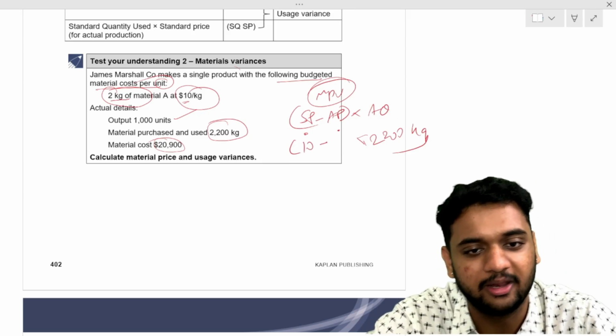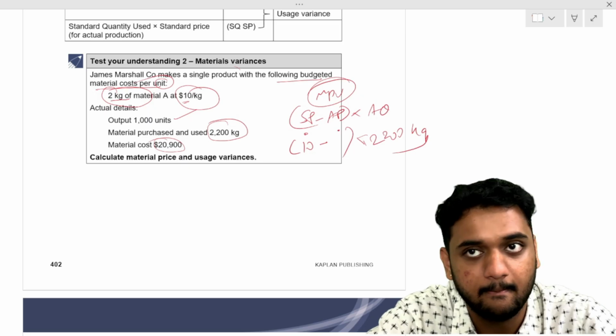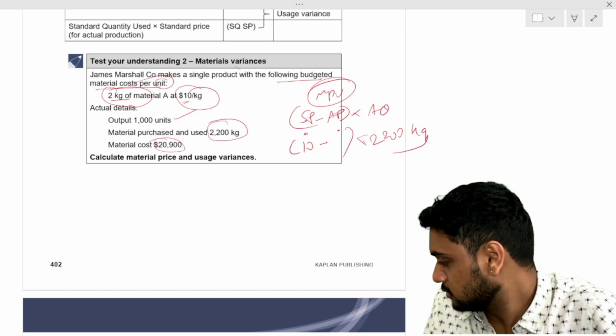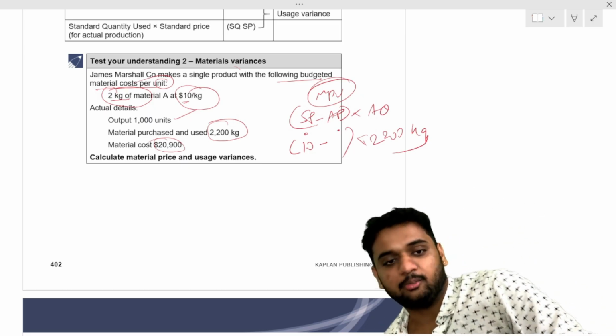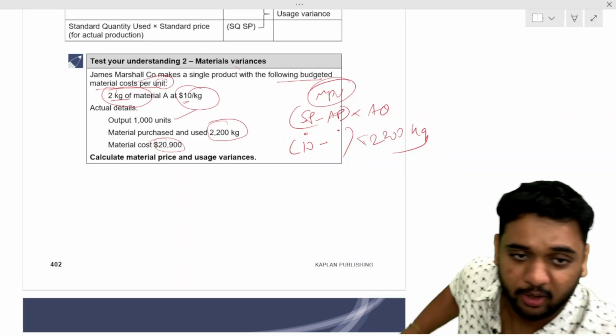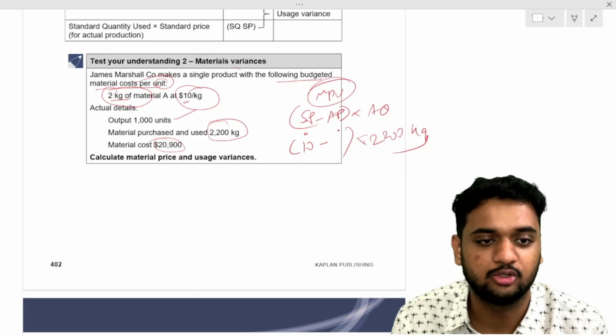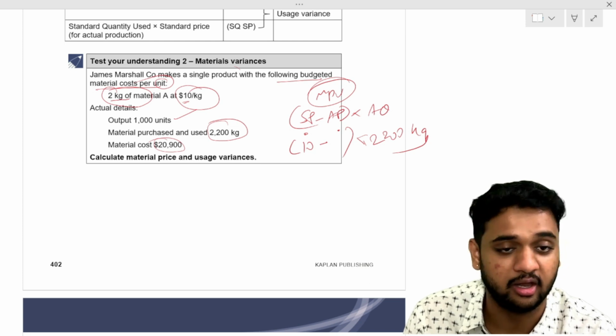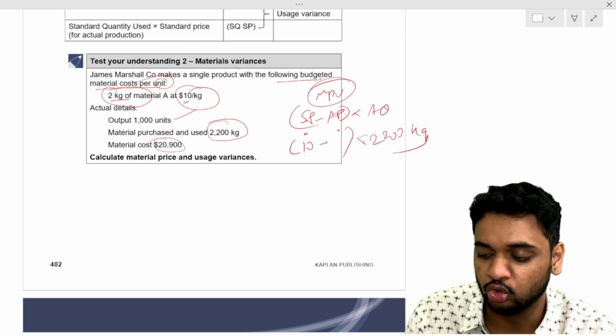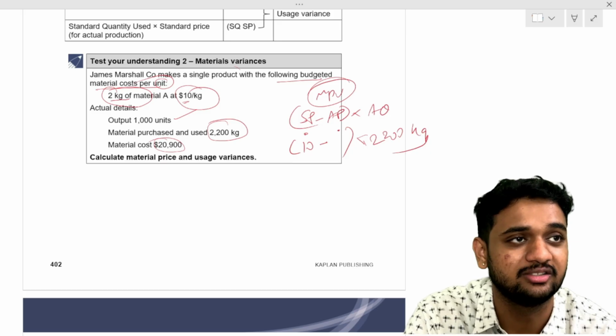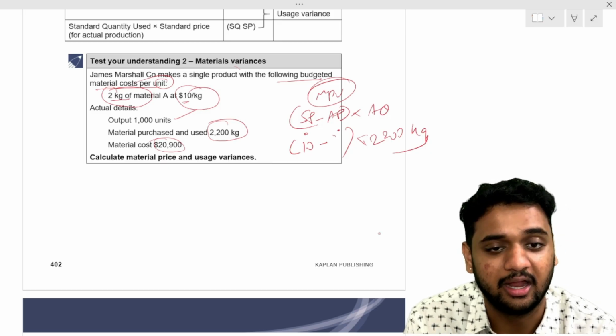Minus, what is the actual price per kg? First we calculate: 9.5. How did we get 9.5? Total actual cost for material is 20,900 divided by the 2,200 kg I bought, so the per kg cost is 9.5.